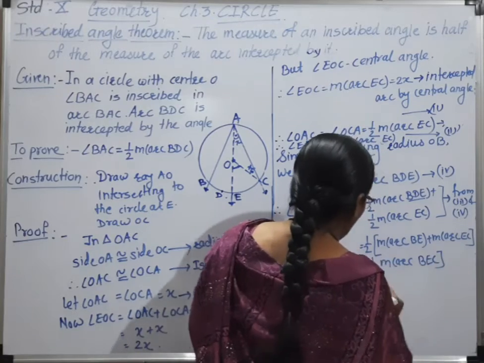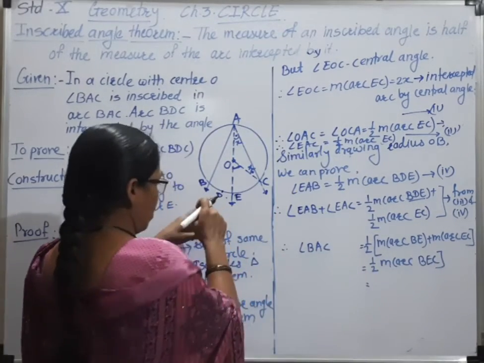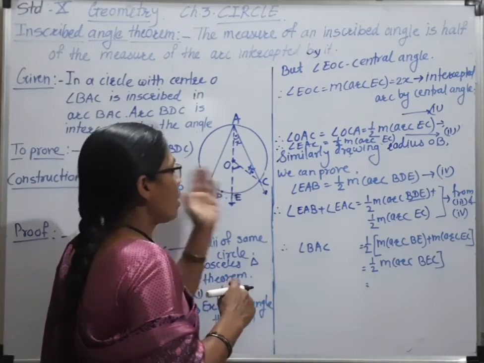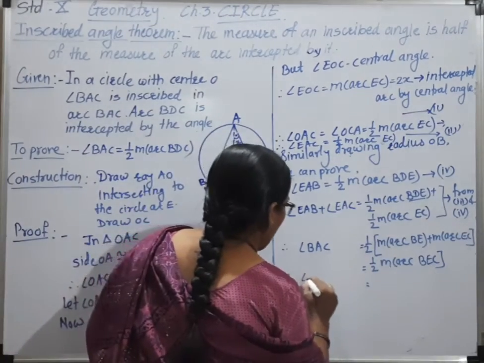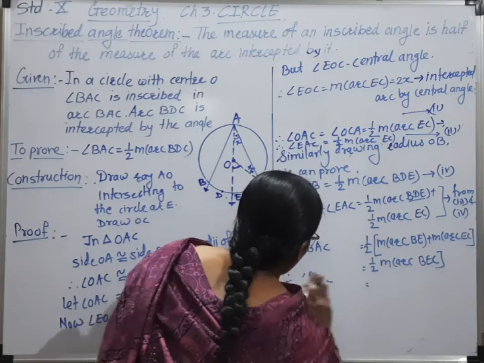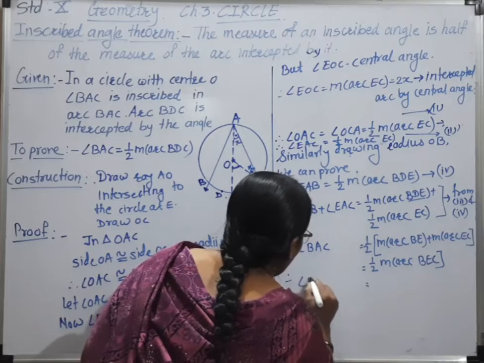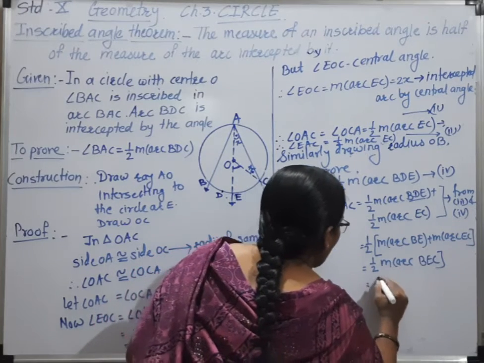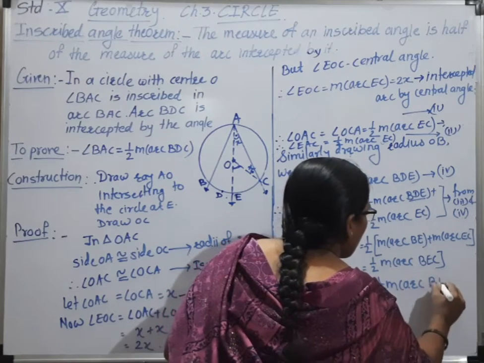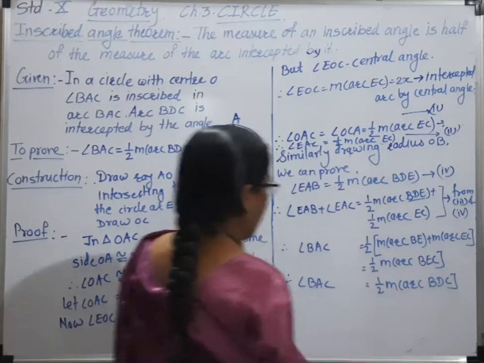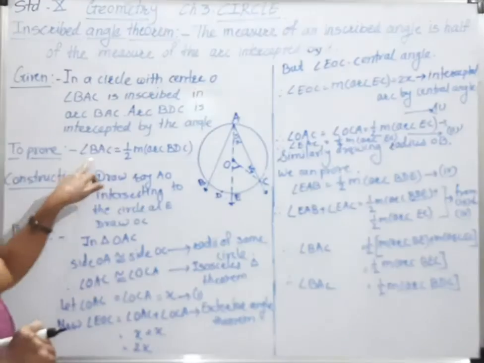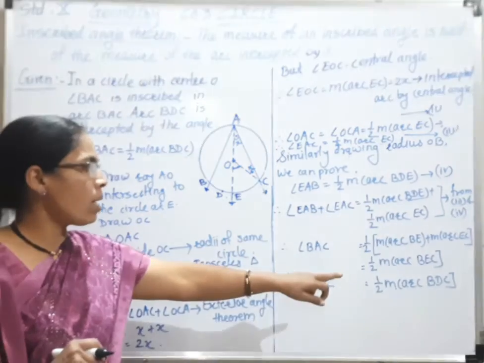BEC means this point D is on this arc only, so BEC and BDC are both the same. Therefore angle BAC is equal to half of major arc BDC. Hence it is proved. This is what we had to prove here: BAC is equal to half of major arc BDC.